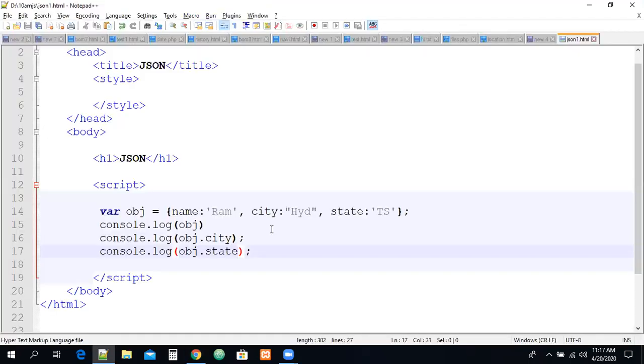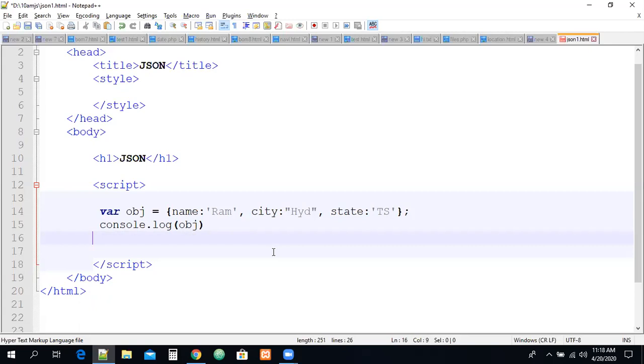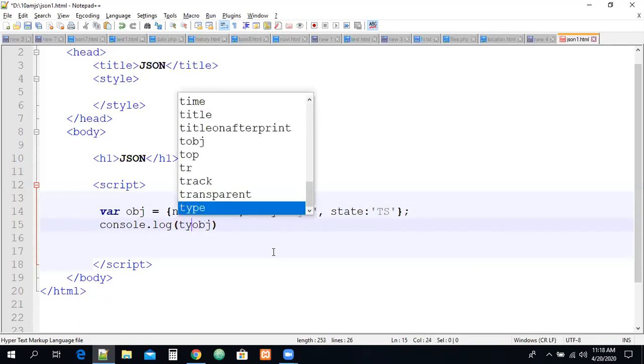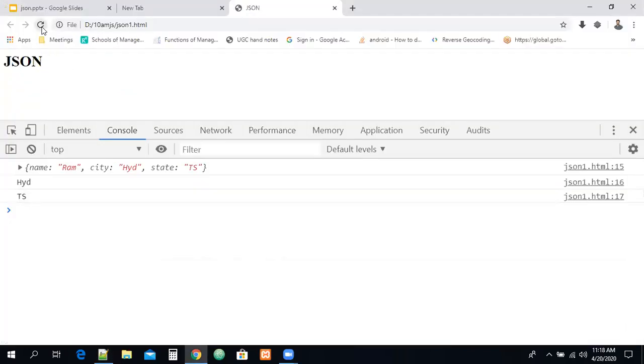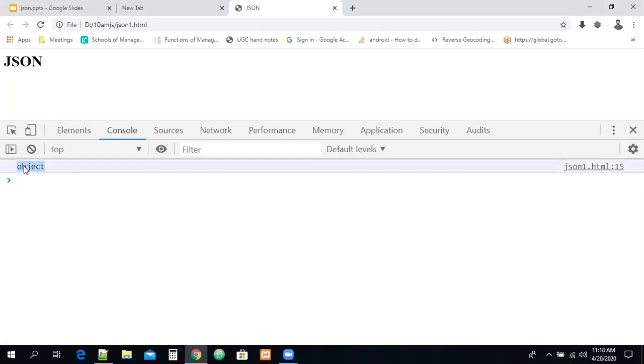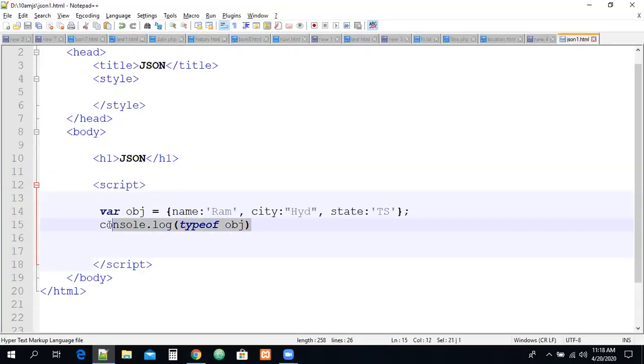Now I want to convert this. First of all, one more doubt here. Let me check the type of this variable. What is the type of this variable exactly? I want to check whether the type of it is object or not. We just saw it, but for confirmation, let me use the typeof keyword. The typeof keyword will tell us what type the variable is. Type of is object, right, guys? All of you check it carefully.